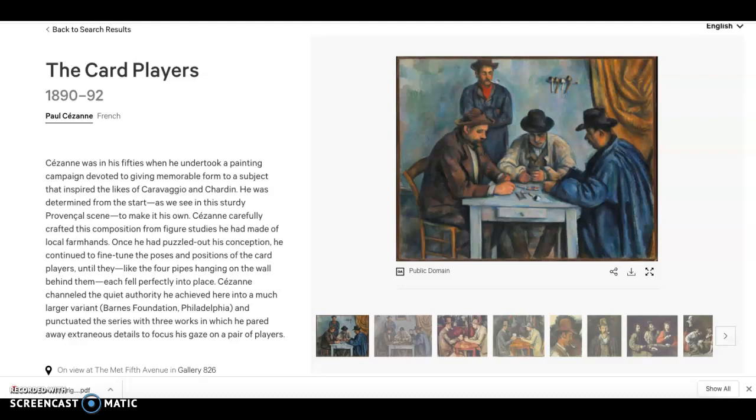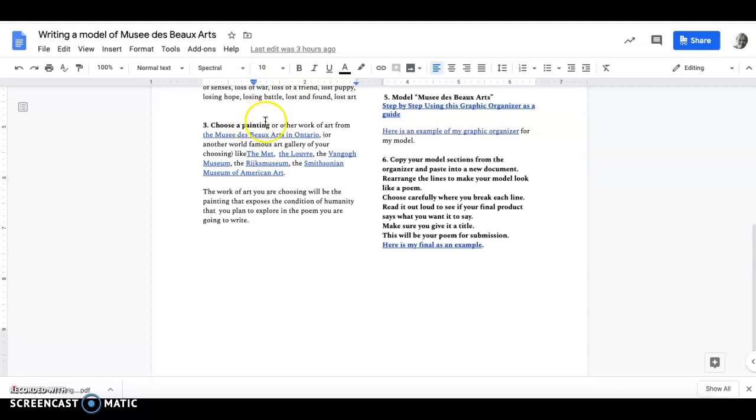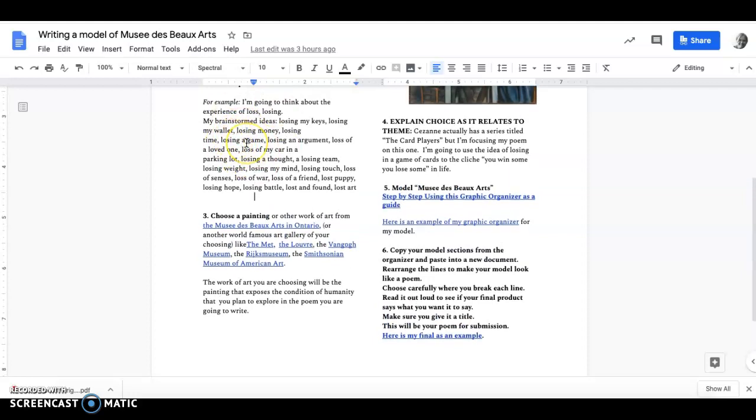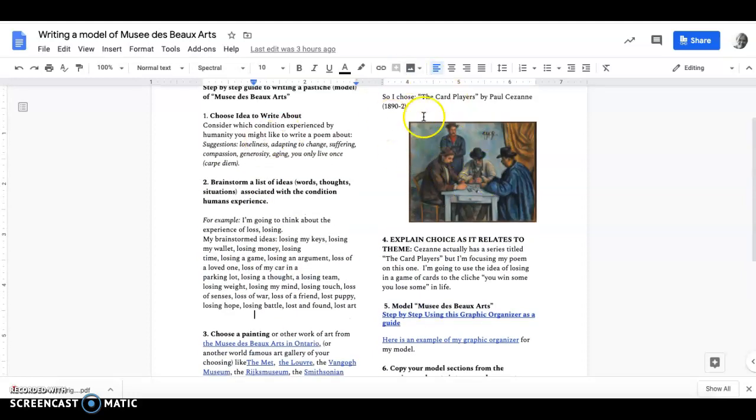You're going to look for the painting that you want to write about. So I've chosen the idea of losing or loss, and I chose the painting, The Card Players by Paul Cézanne. And I also chose this because I thought losing at a card game would be an interesting way to show this theme develop in my poem.